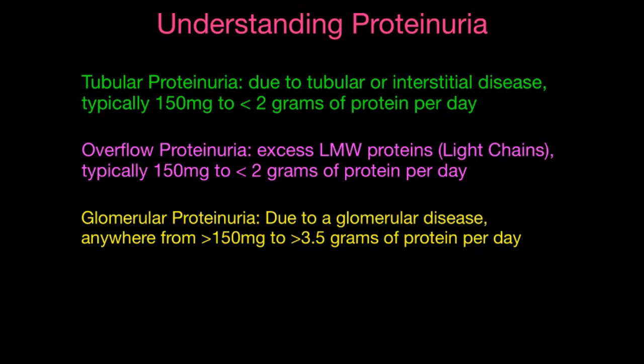And this is the kind that could be anything essentially, but it's more specific for having nephrotic range proteinuria, which is proteinuria that's greater than 3.5 grams per day. So some patients, it could be as high as 10 grams per day. So something to review, and this will help you understand proteinuria.